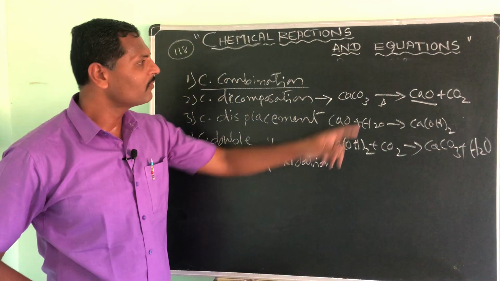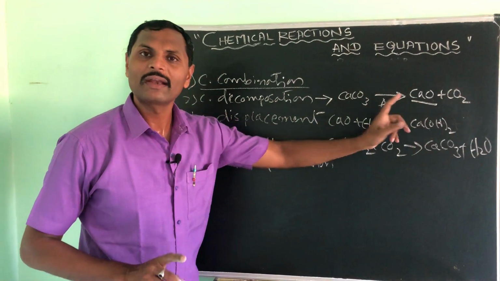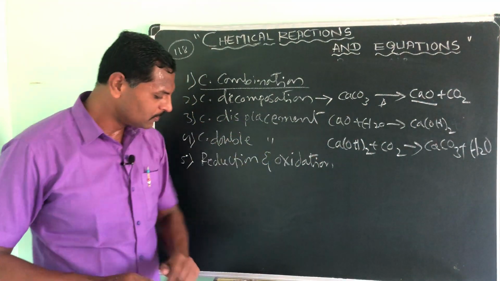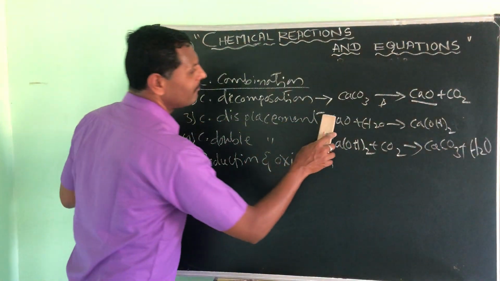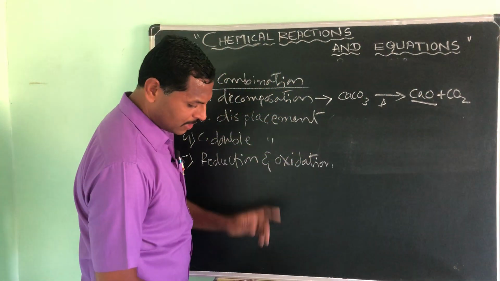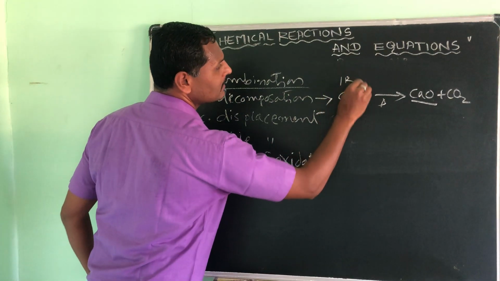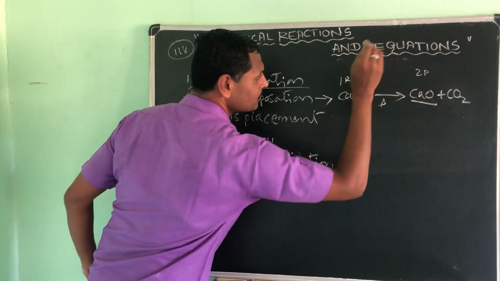That's why we use quicklime or lime in whitewash. Understood? Here only one reactant is there and we are getting two products.